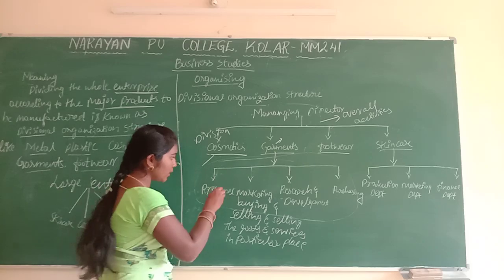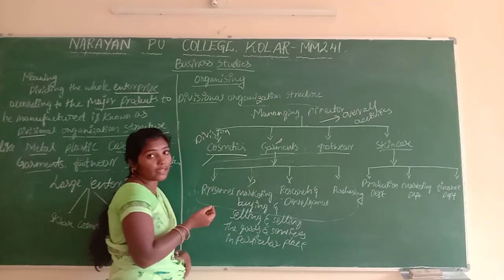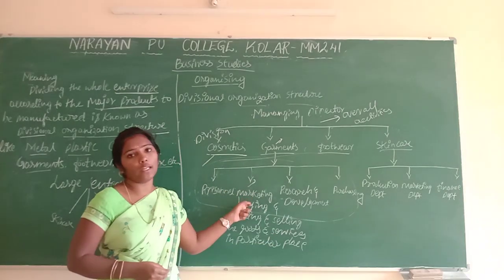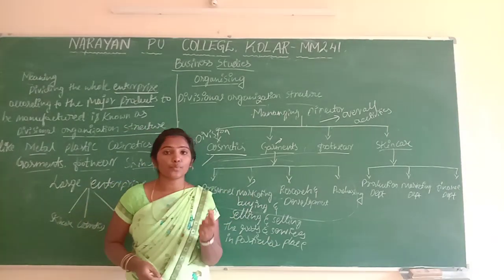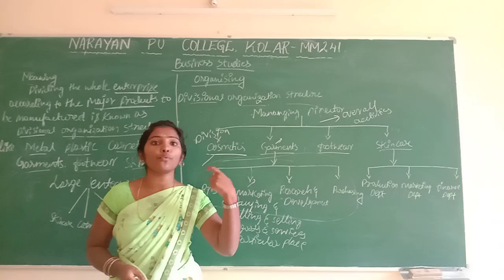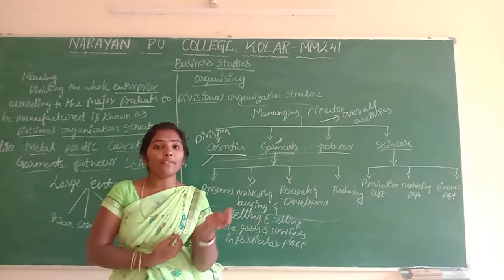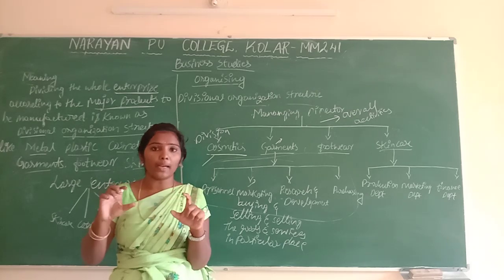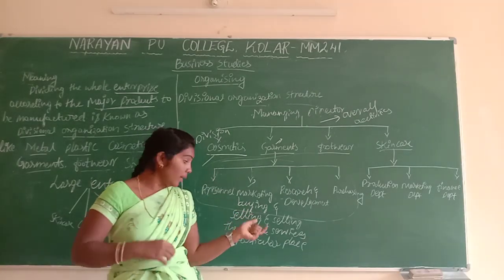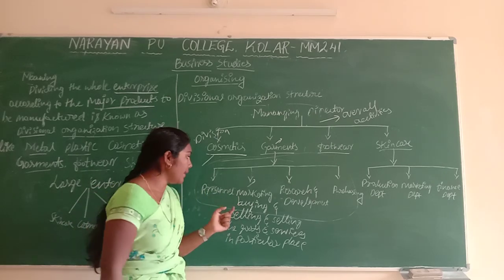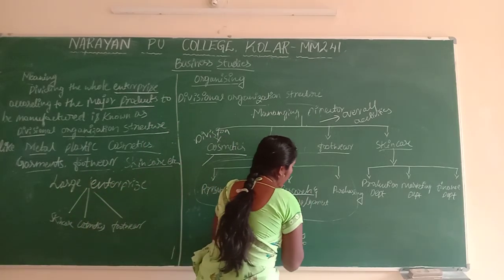Okay, it includes distributing, advertising, directing. These are all included in marketing only. If marketing is very good, then profit will also increase, performance also increasing, technology also increasing, and even efforts. When it is efforts, it is perfect. That time it is selling the goods and services. It is perfect. Okay. And next it is research and development.